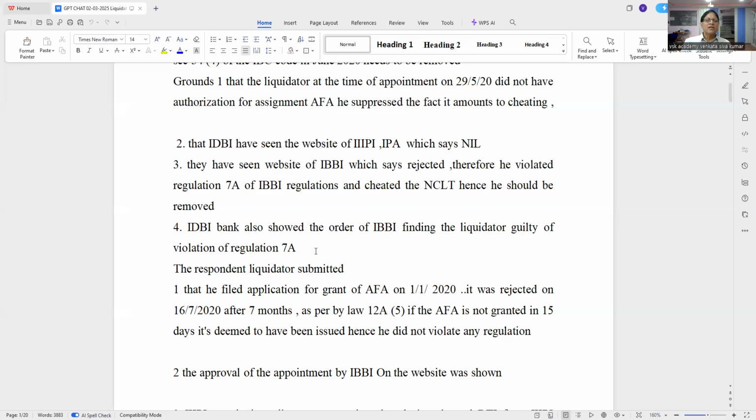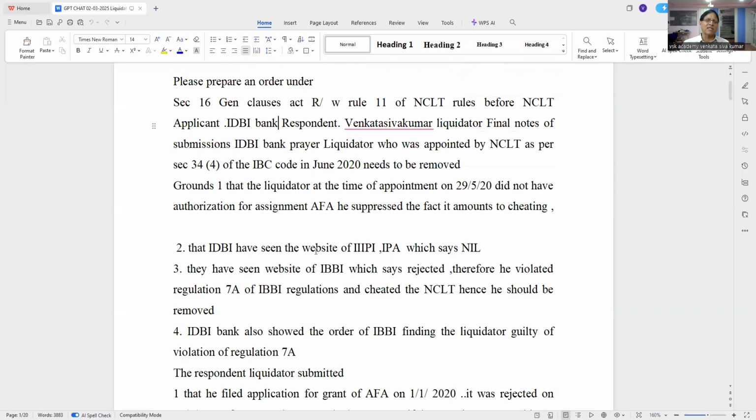Then they said, removing, how to remove him? Since you appointed him, the appointing authority can remove him. That is what section 16 of the General Clauses Act says. That is, anybody who is appointing you can remove you.